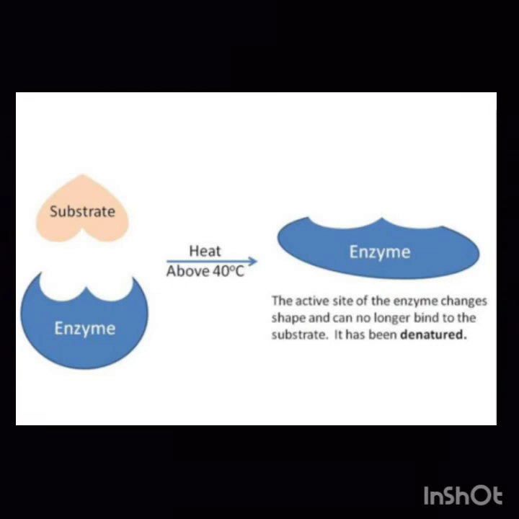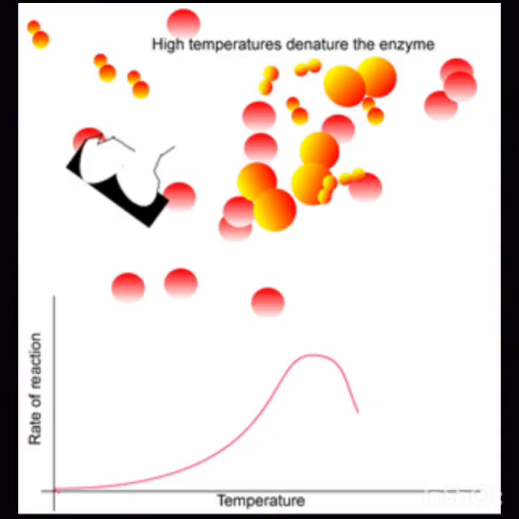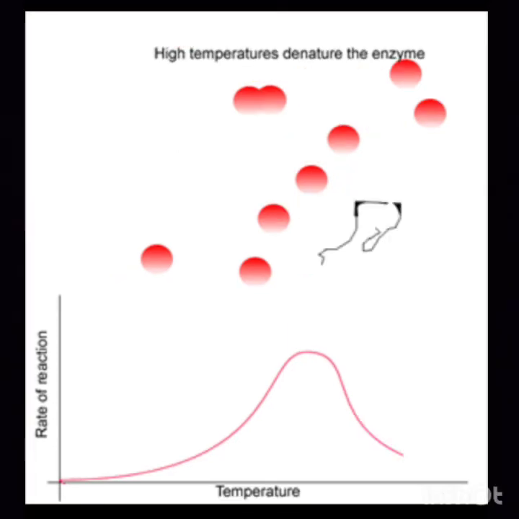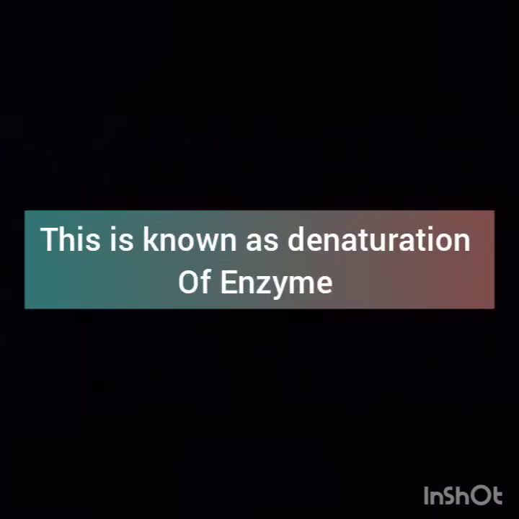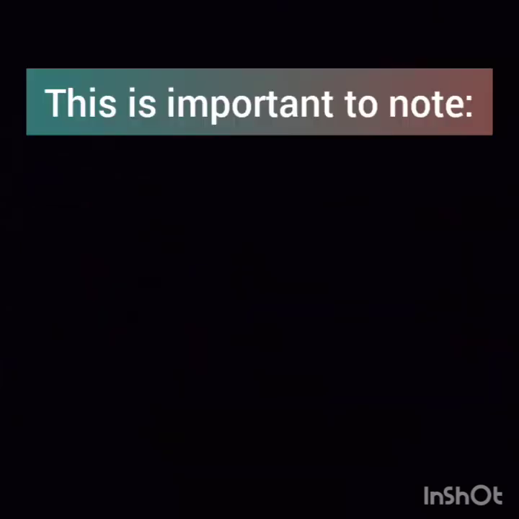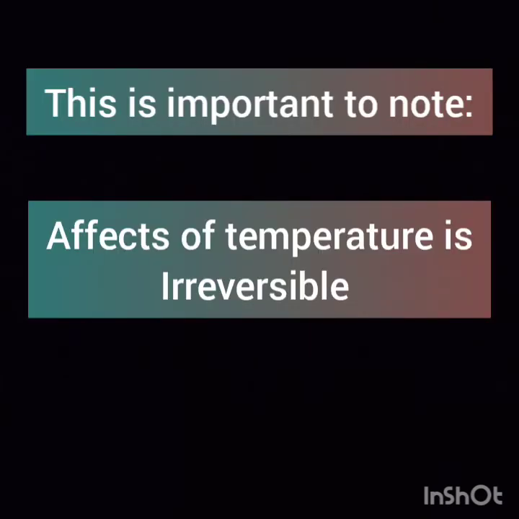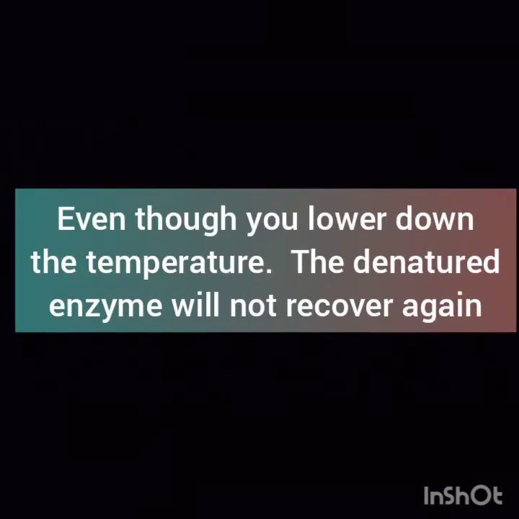Why is it so? This is because the chemical bonds that hold the enzyme molecule begin to break due to high temperature, and therefore the specific 3D structure of the enzyme and active site is destroyed. Therefore the substrate can no longer bind to the active site of the enzyme. Hence, this is known as denaturation of the enzyme. It is important to note that the effect of temperature is irreversible. It means that even though you lower the temperature, the denatured enzyme will not recover.